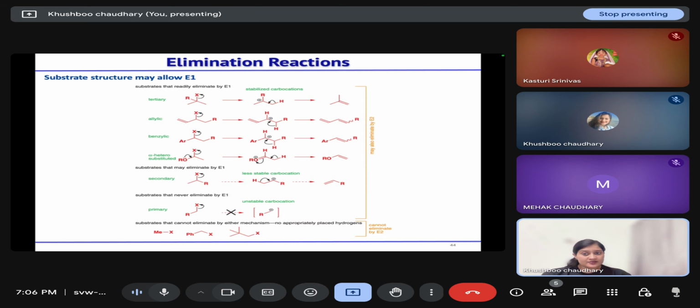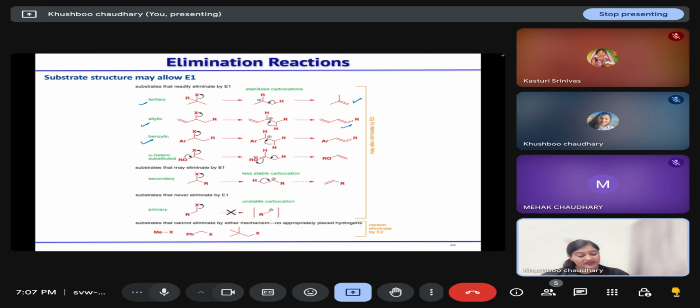Then, what are the substrates that allow E1 mechanism to take place? If you have a tertiary alkyl halide, then the carbocation is stable, so it will undergo E1 elimination. If you have an allylic system, in that case also carbocation is stable, that will also undergo E1 elimination.